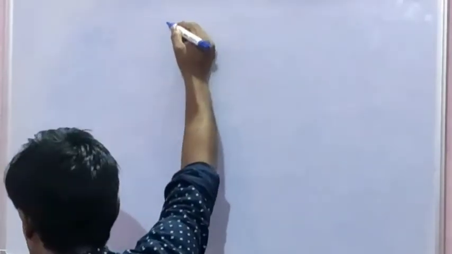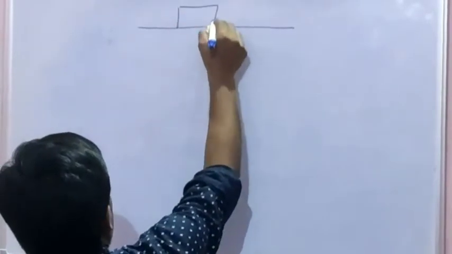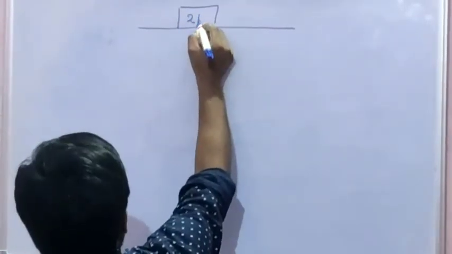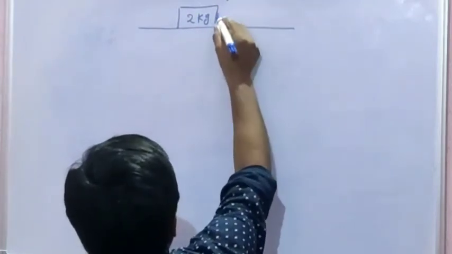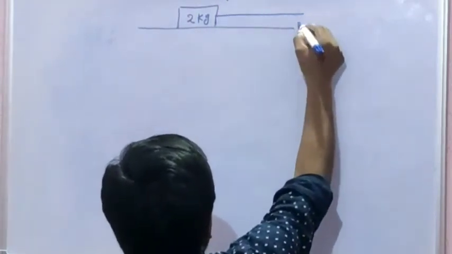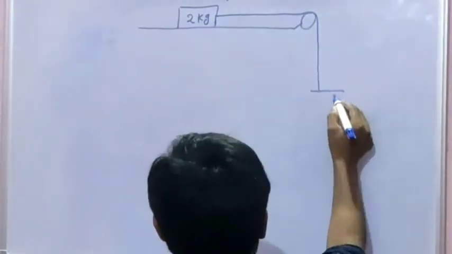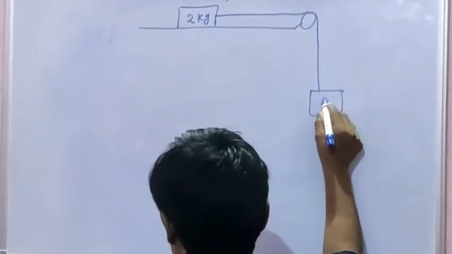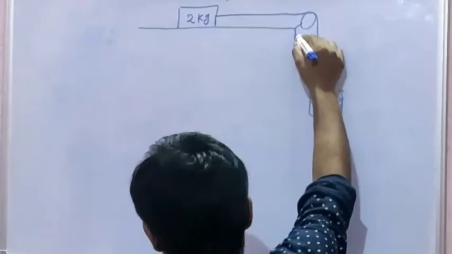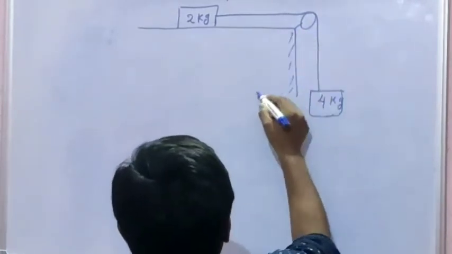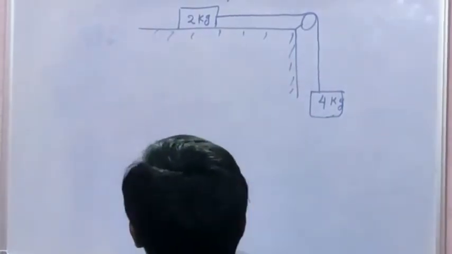Now let's take another example. A 2 kg body, let it move with acceleration A, here is a pulley, and a 4 kg body. Now what is the acceleration of this system?